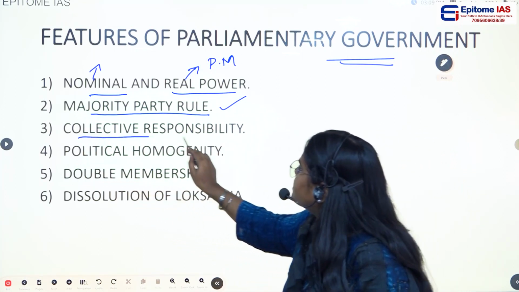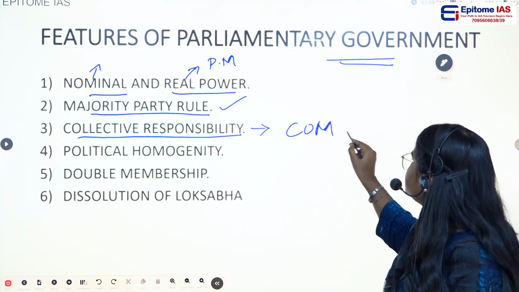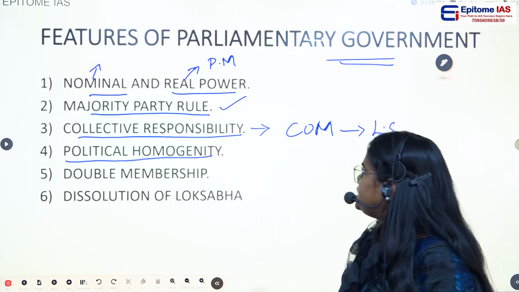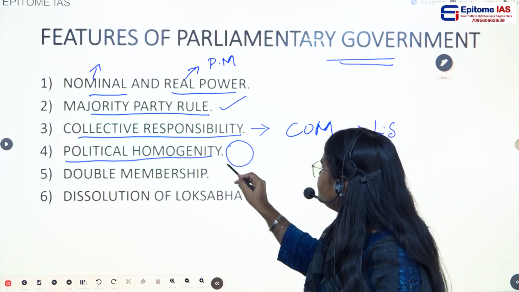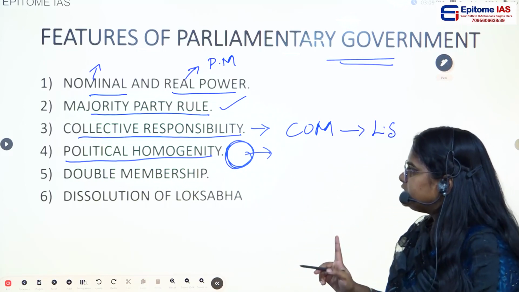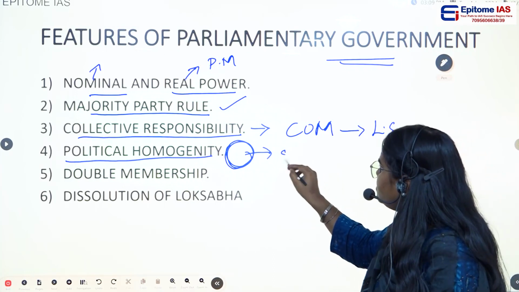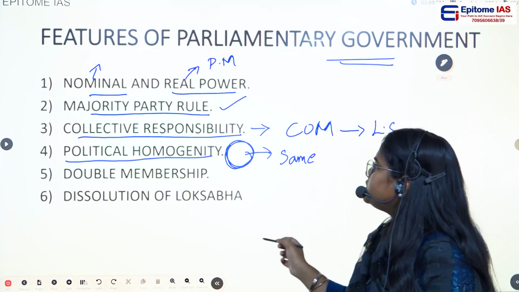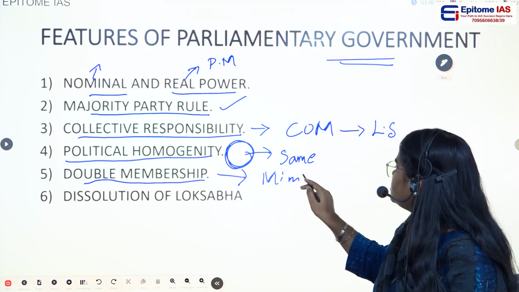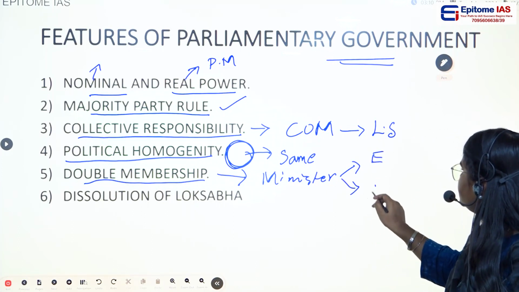Then the third one is collective responsibility. That is, the Council of Ministers are responsible to the Lok Sabha. And the fourth statement is political homogeneity. If the majority party belongs to a single party, obviously their decisions would be homogeneous. In case of a coalition government also, they have to compromise and come up with the same policies. So that's why it is political homogeneity. Then double membership. If you see the ministers, the Council of Ministers, they are part of the executive as well as part of the legislature.